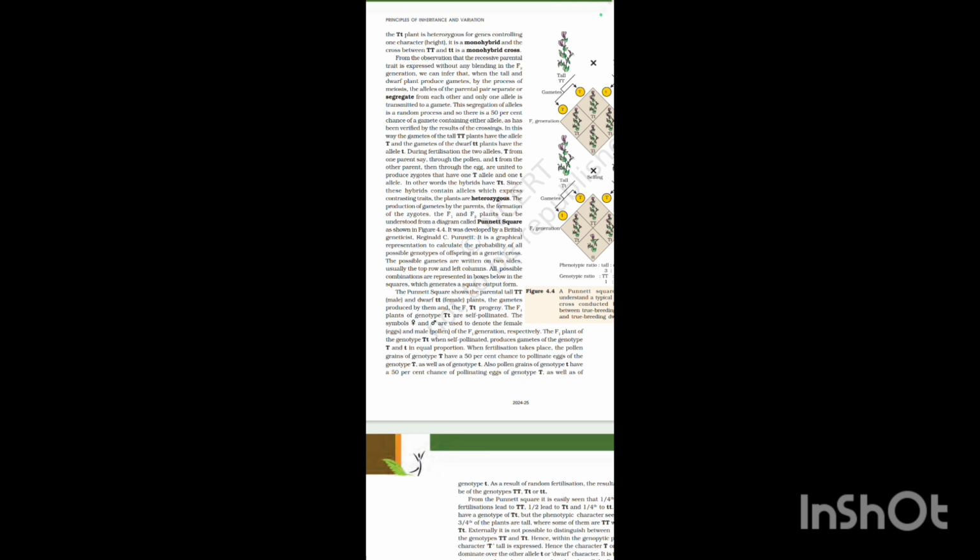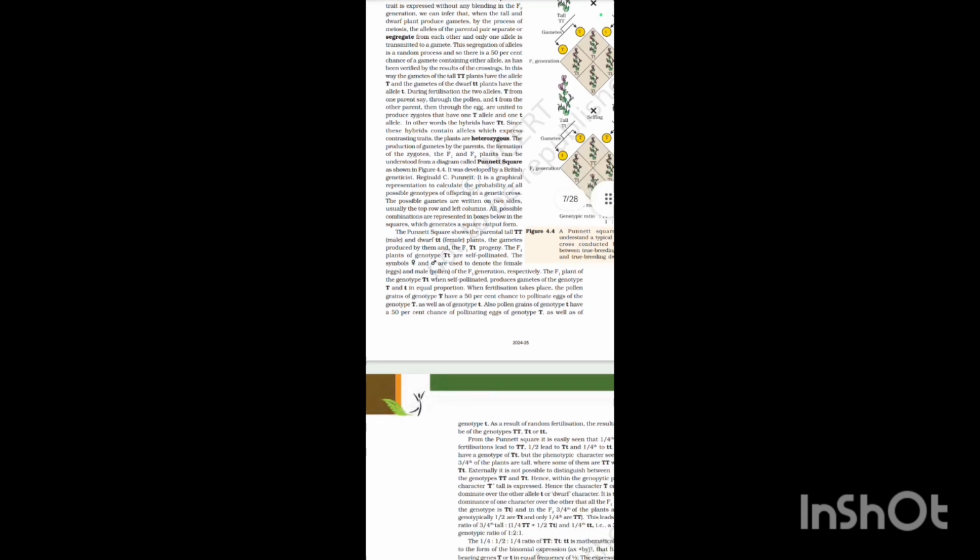In this way, the gametes of tall TT plants have the allele capital T, and the gametes of dwarf tt plants have the allele small t. During fertilization, capital T from one parent, say through the pollen, and small t from the other parent, through the egg, are united to produce a zygote that has one capital T allele and one small t allele.